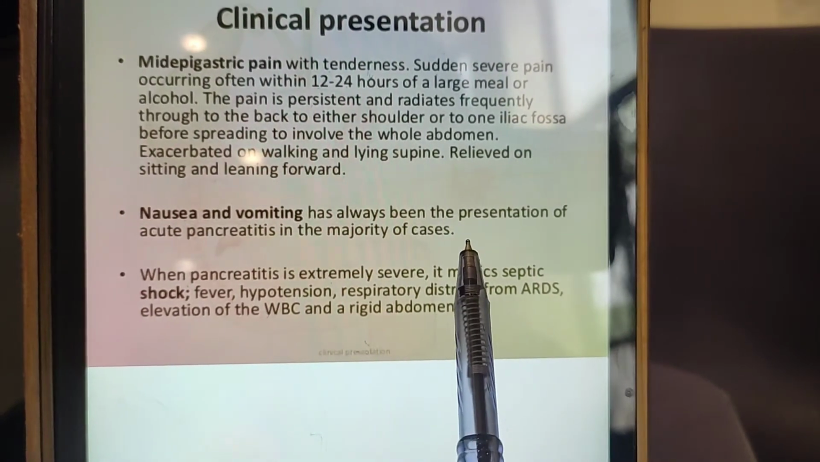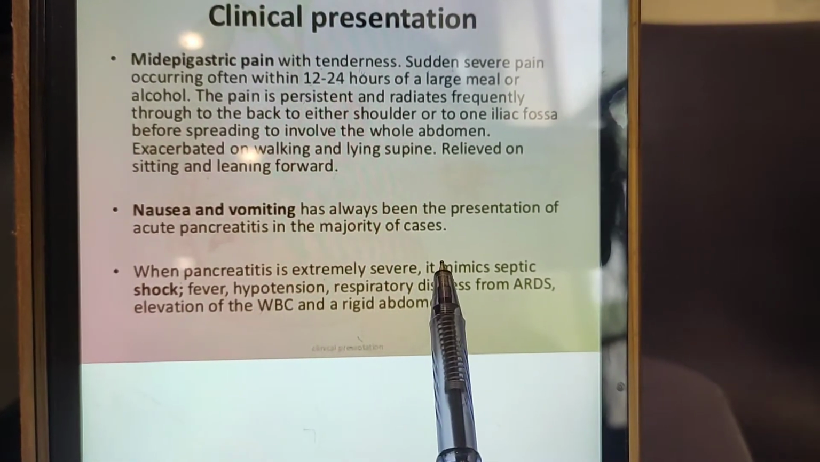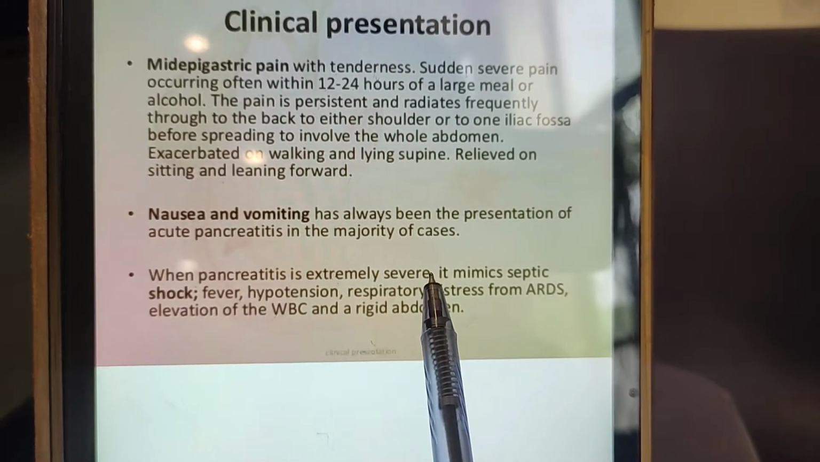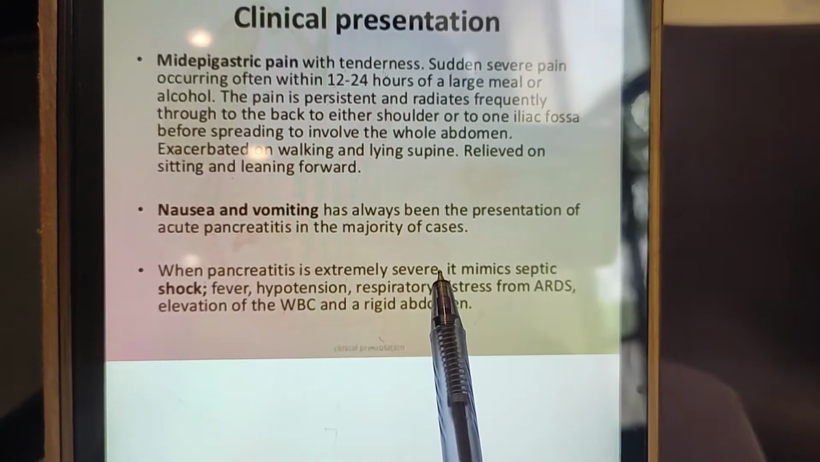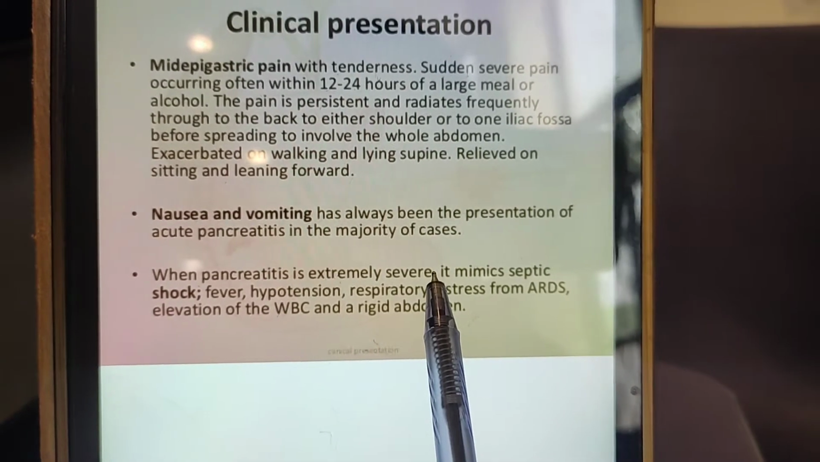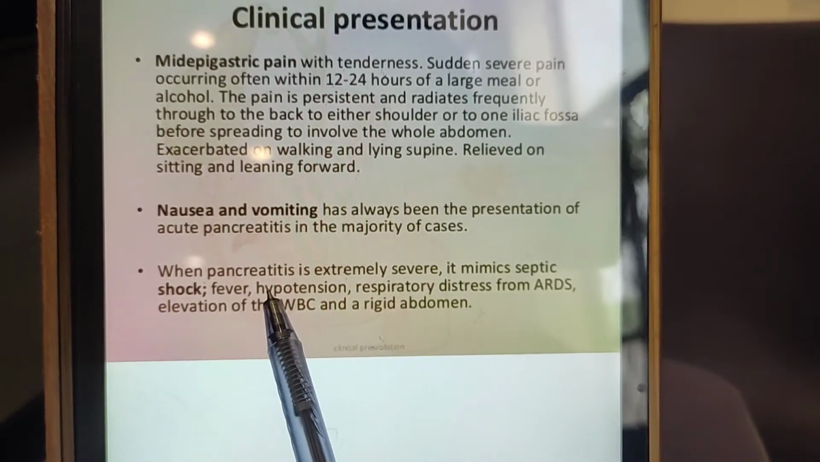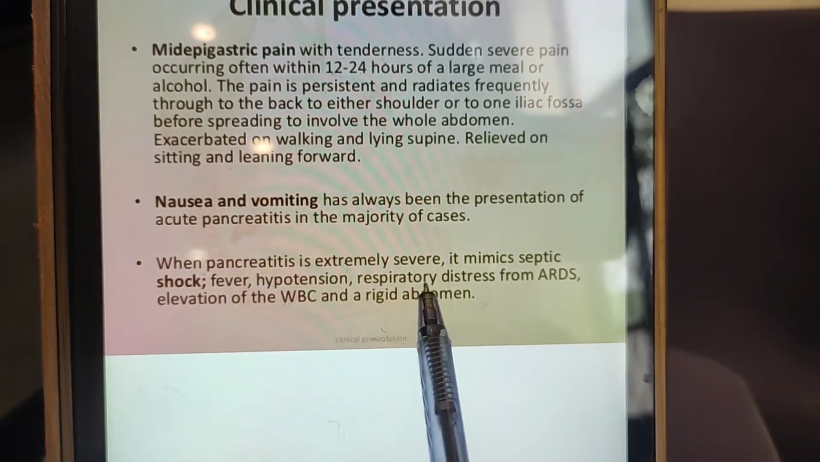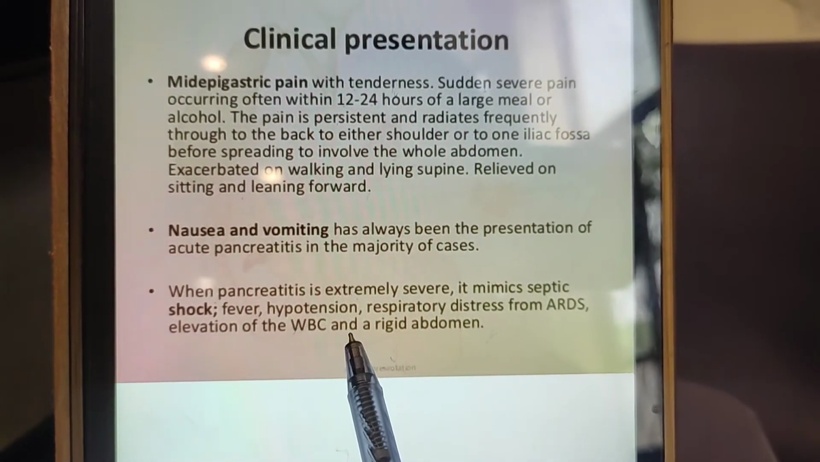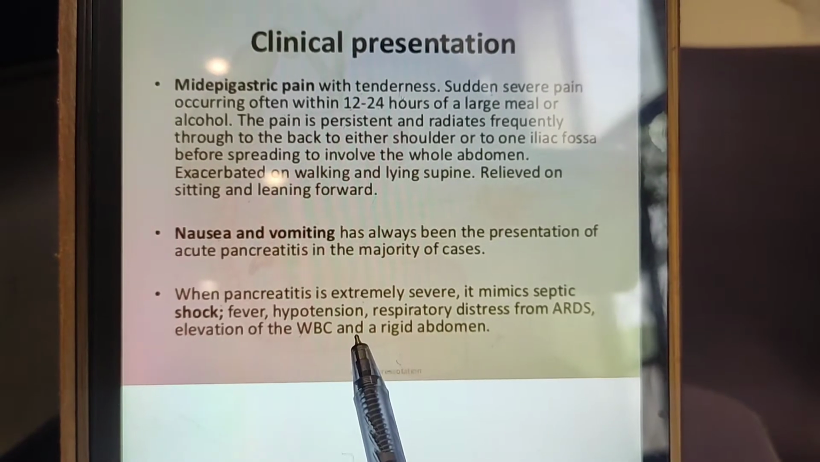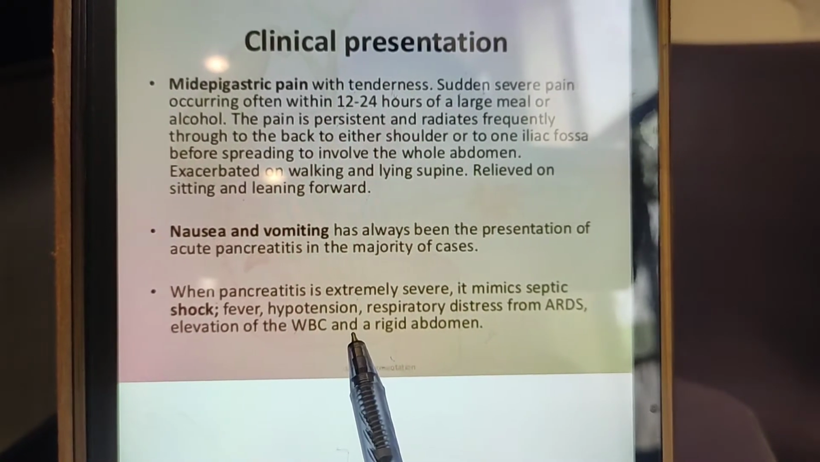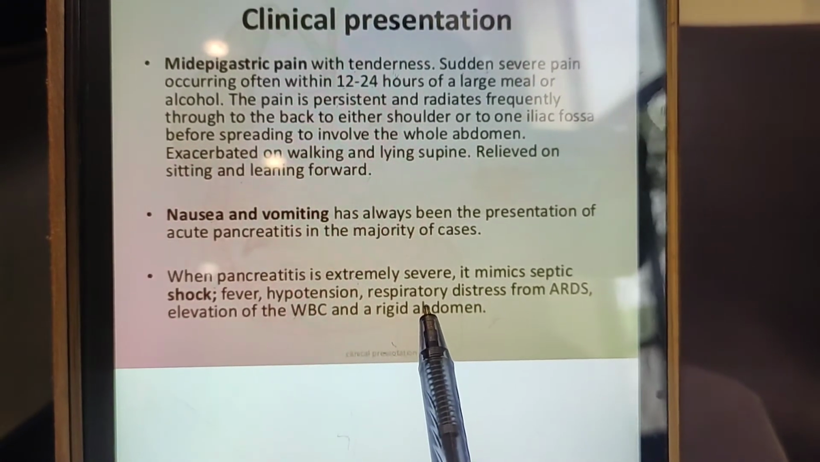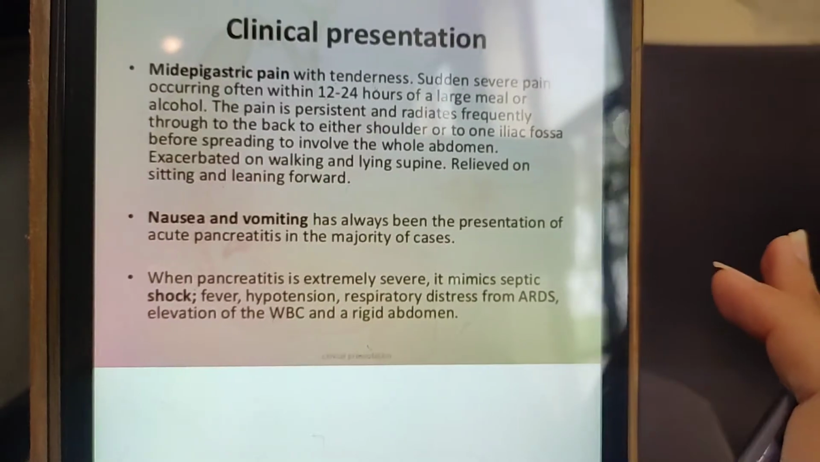When the pancreatitis becomes severe, and is not treated right or not diagnosed at the right time, what happens? It becomes severe and it will lead to septic shock. I have already told you that whenever there is shock in the body, the patient always develops fever, low BP, and tachypnea, meaning increased respiratory rate, and WBCs are going to be increased, as this is the injury of pancreatitis causing inflammation and leading to high white blood cells in the body, and the abdomen will be rigid on palpation.